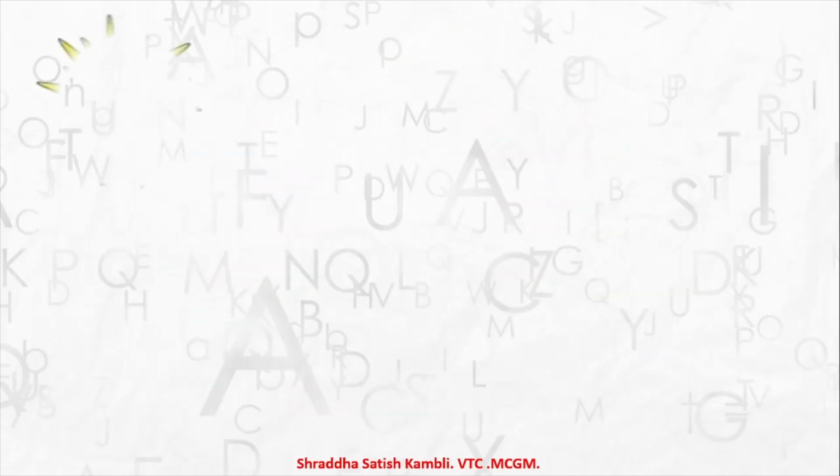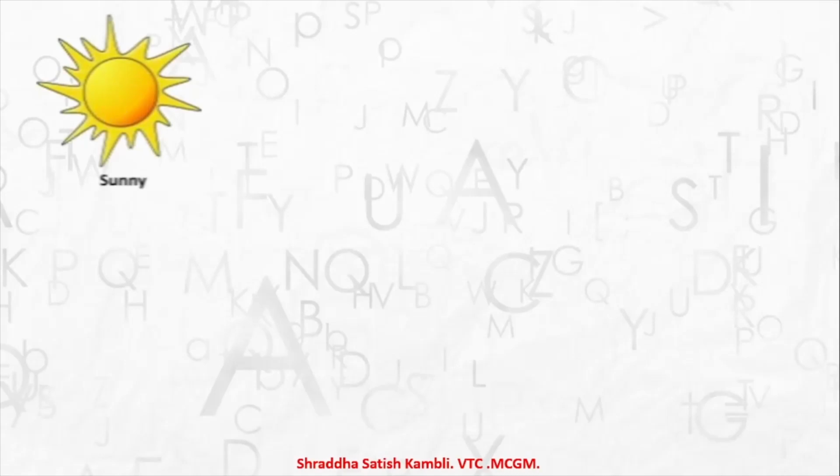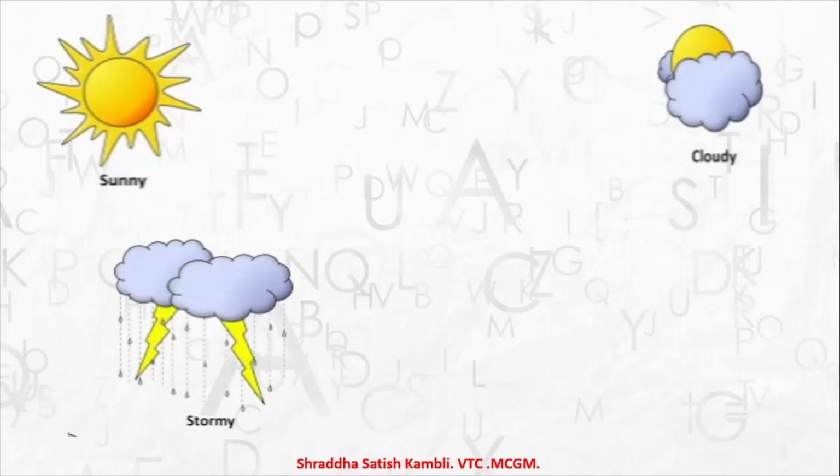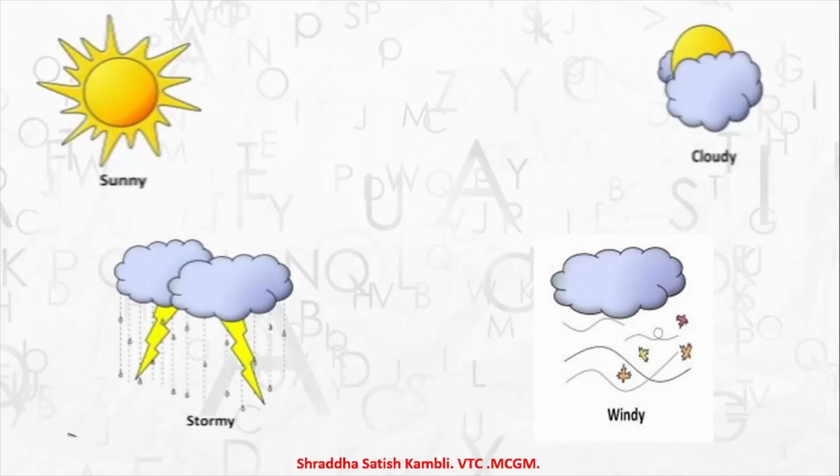Let us take a look at one more example and let us guess what the main word could be. So see, you have the word sunny, okay? And then let me see what the other word is. It is cloudy. Then you have the word stormy. And finally, you have one more word which says windy. So sunny means when there is a bright sun, you can see it shining outside. When I say cloudy, it means the sun is covered with clouds. So the sunshine is not very bright.